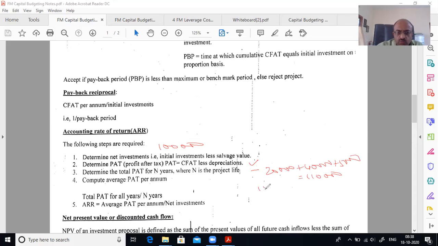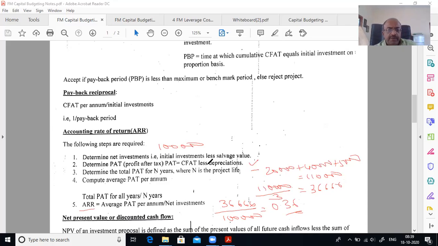Therefore, average PAT is 1 lakh 10,000 divided by 3, which is 36,666. ARR is equal to average PAT, 36,666, divided by 1 lakh, that is 0.36. For a percentage you have to multiply by 100. So up to this we have done the theory. Now we will do a problem. So what is the problem?